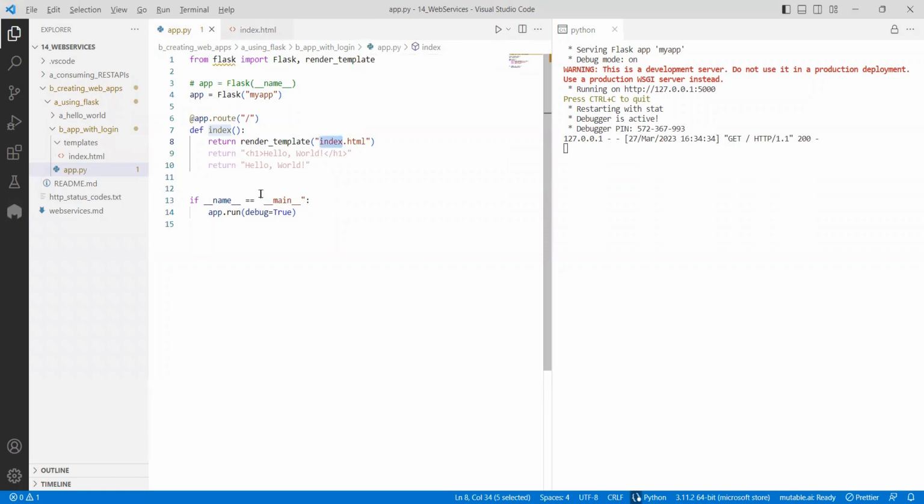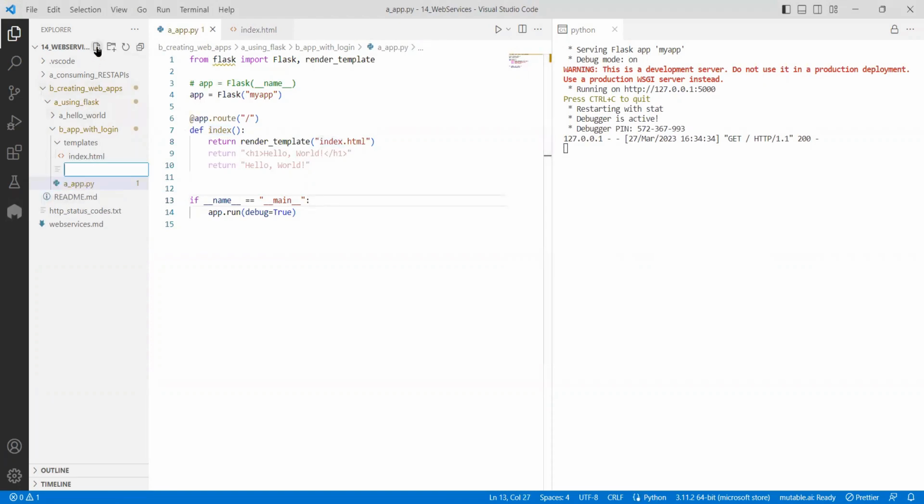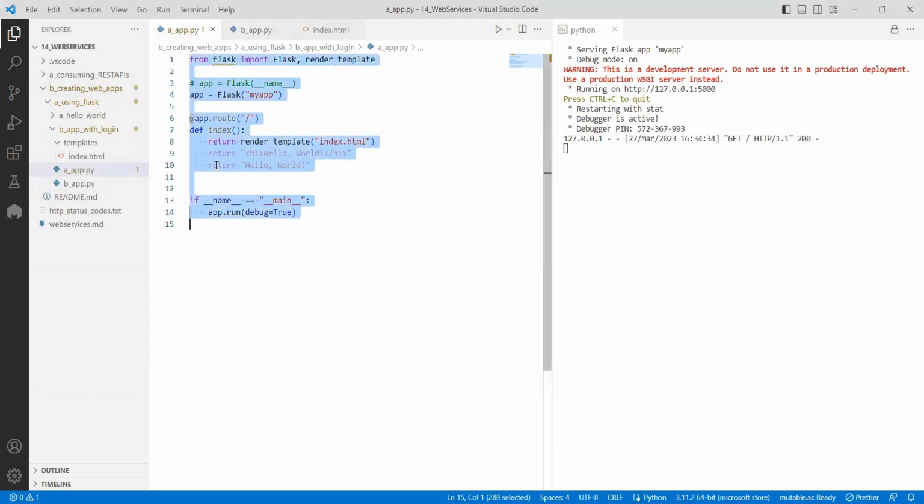Now as this is possible, I will do one more smart thing. By default, the index file is there. Instead of showing everything on top, why can't I say a login page? So a login page I can give. This one I would call a_app. You understood a very simple thing. Now for you to understand, I create b_app.py with the same content this time, so that tomorrow when you're working, it would be easy.